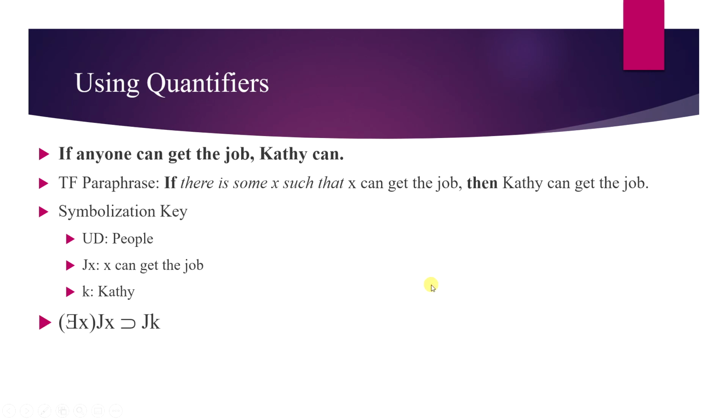So our symbolization looks like this. Remember, the convention for quantifiers is like the one for negation. We can omit parentheses when the quantifier's scope is limited to the sentence it is immediately attached to. Here, there exists some X, JX as a whole is our antecedent, and then JK is our consequent.